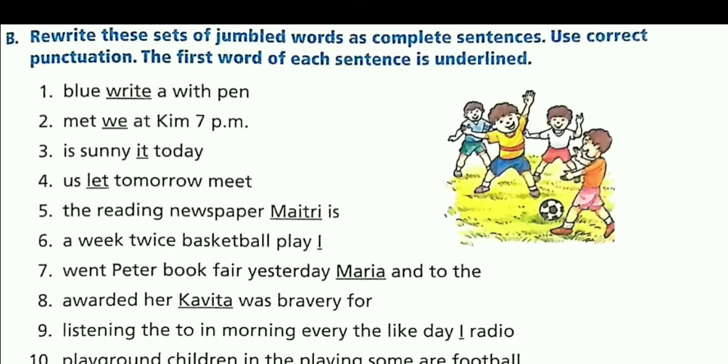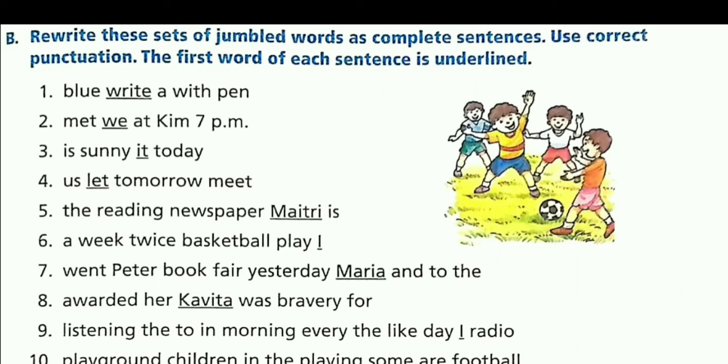Now let us start with the next exercise given on page number 5. Rewrite these sets of jumbled words as complete sentences. Use correct punctuation. The first word of each sentence is underlined. So these are some sets of jumbled words.